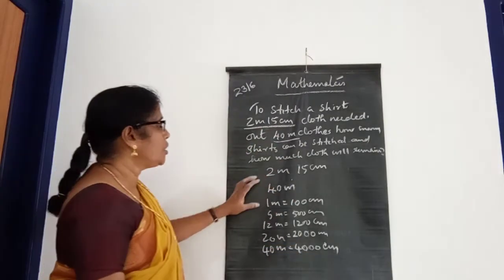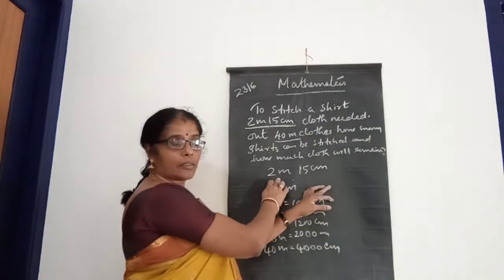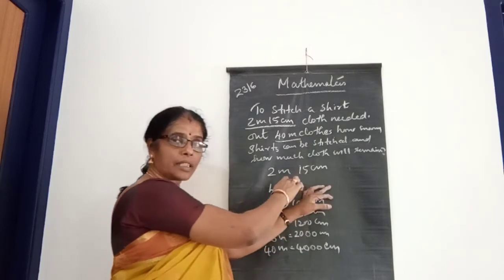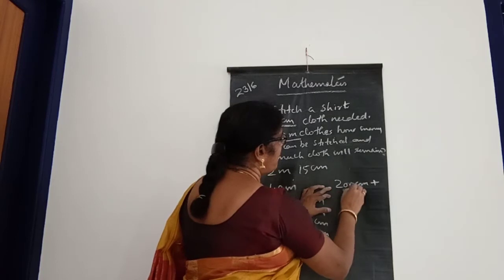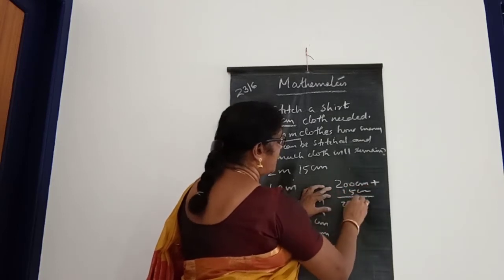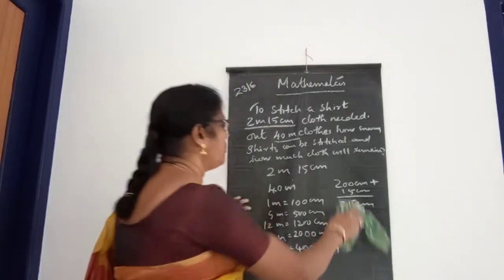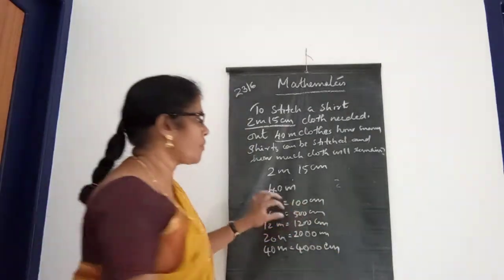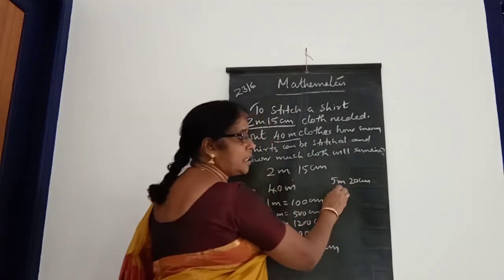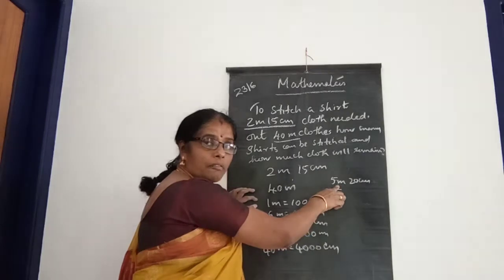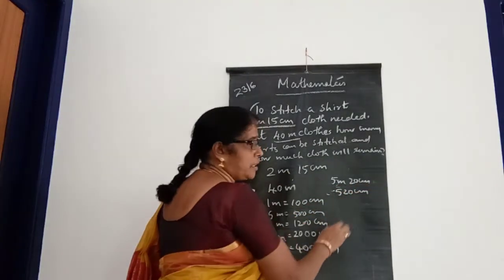And look here, 2 meter and 15 centimeter. 2 meter means 200 centimeter. 200 centimeter plus 15 centimeter, that is 215 centimeter, isn't it? Then 5 meter and 20 centimeter, that is 5 meter means 500 centimeter plus 20 centimeter, that is 520 centimeter, isn't it?